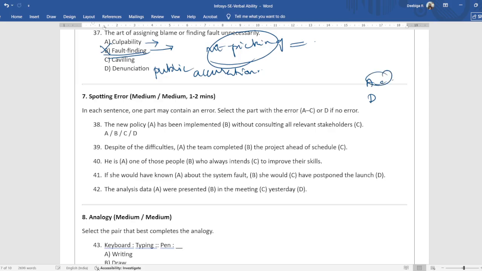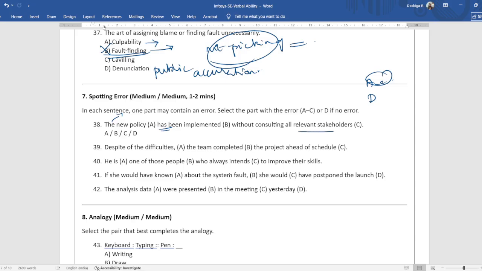Fine. The new policy has been implemented without consulting all relevant stakeholders. Let's see. The new policy, okay, this is not wrong. They're talking about the policy. The article is correctly used. And policy is singular, so it's correct. Has been implemented is the correct usage, present perfect tense.